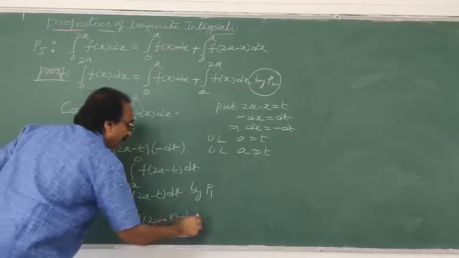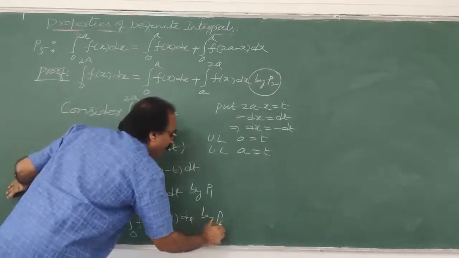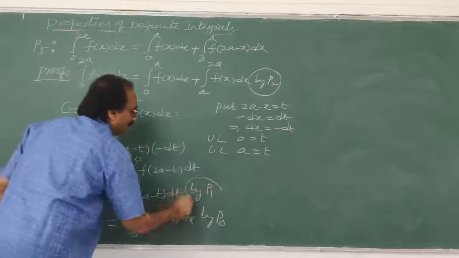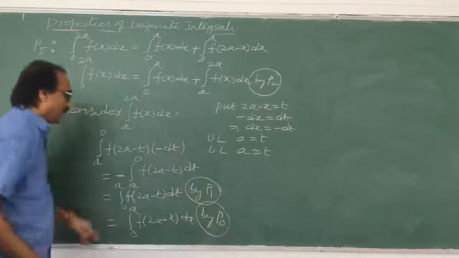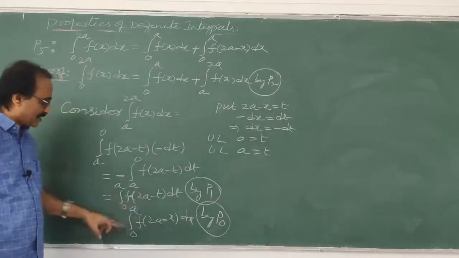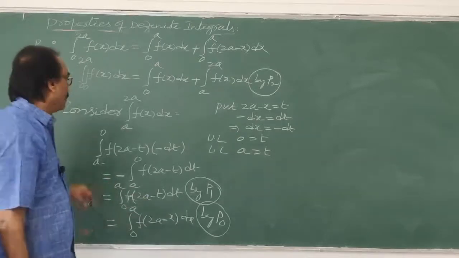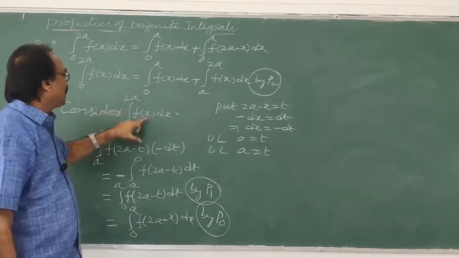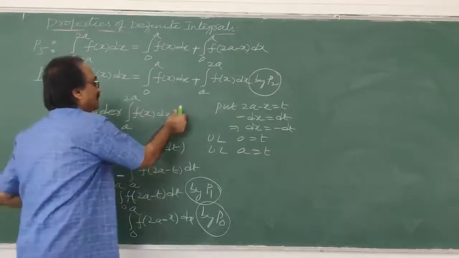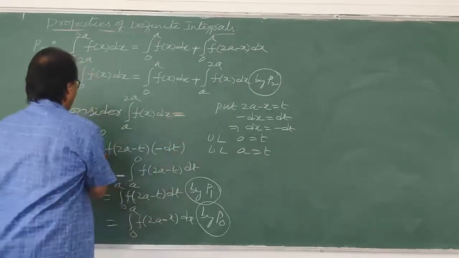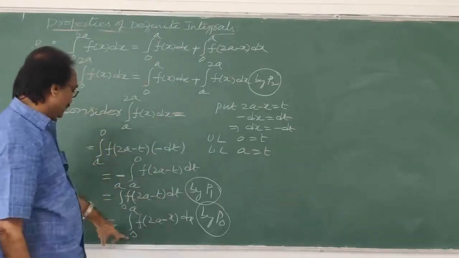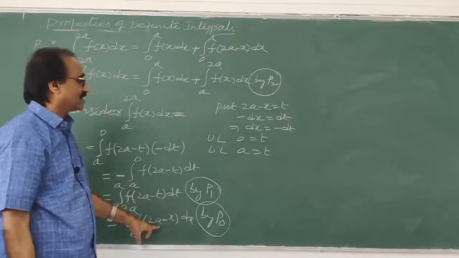The variable will change by property 0. By P1 it is this, by P0 it is this. Wherever t is there, I substitute x because the limits are changed. So finally, the integral from a to 2a f of x dx can be written as integral 0 to a f of 2a minus x dx.